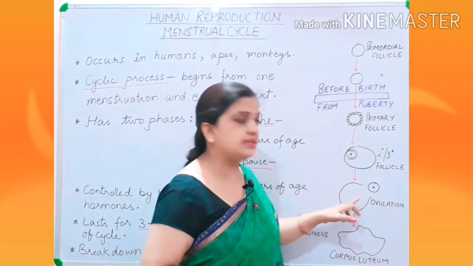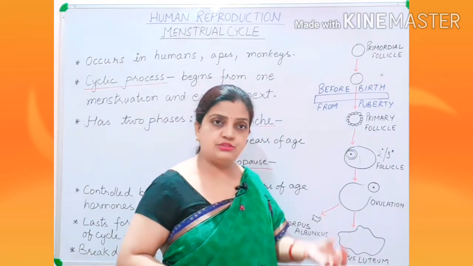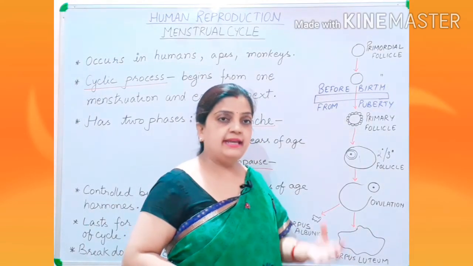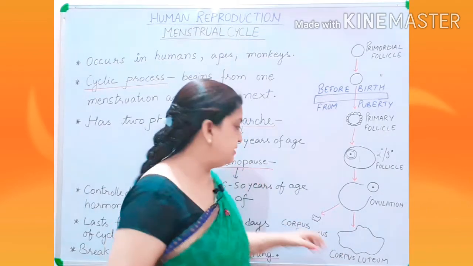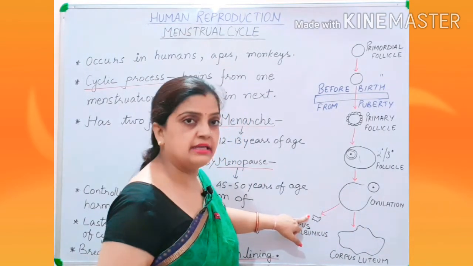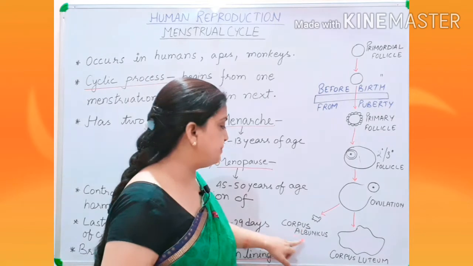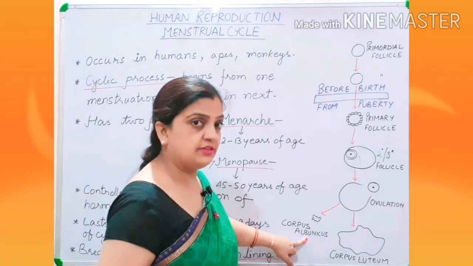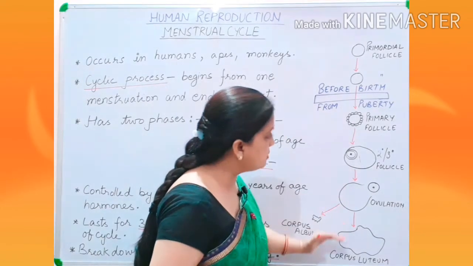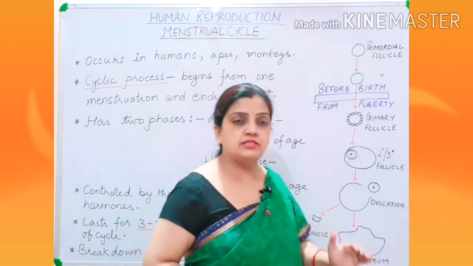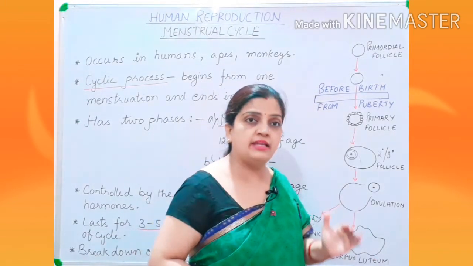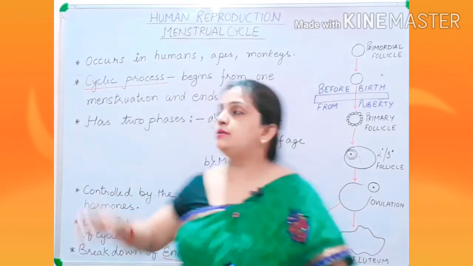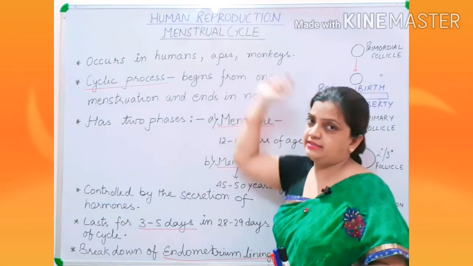The same Graafian follicle gradually, slowly degenerates into a white scar-like structure called the corpus albicans. Children, this whole structure plays a very important role in the process of the menstrual cycle.